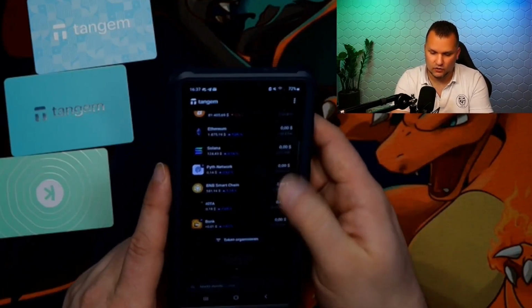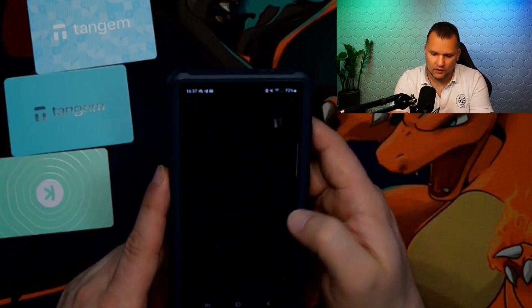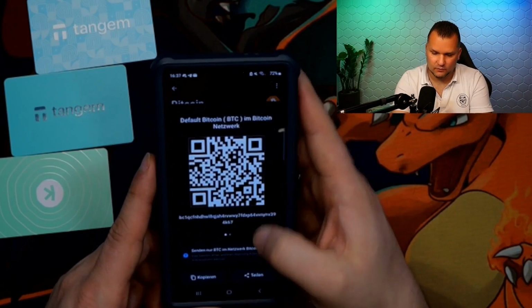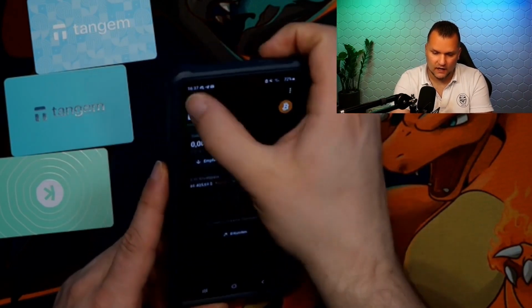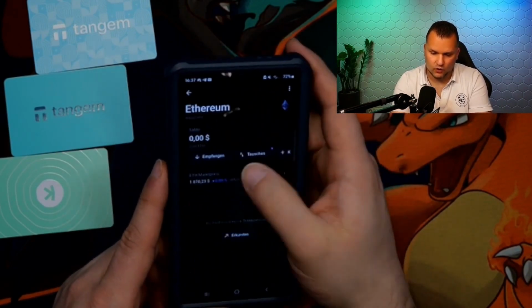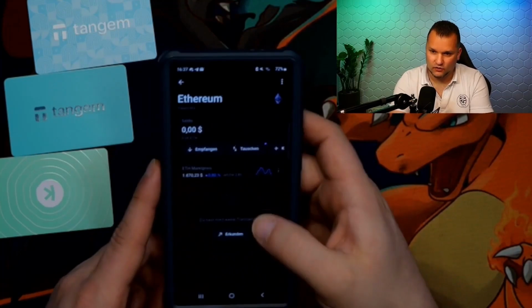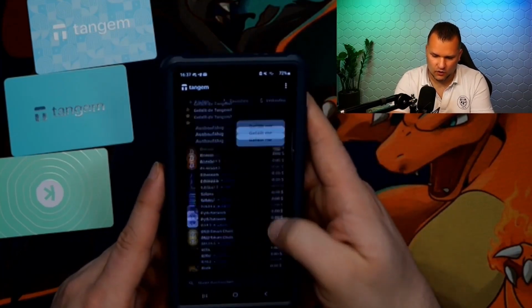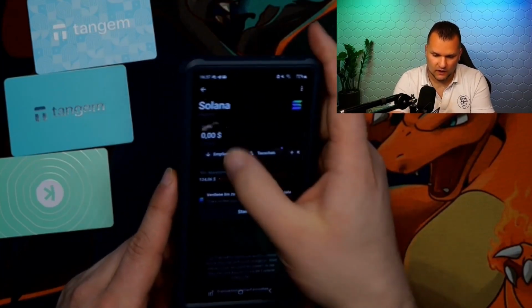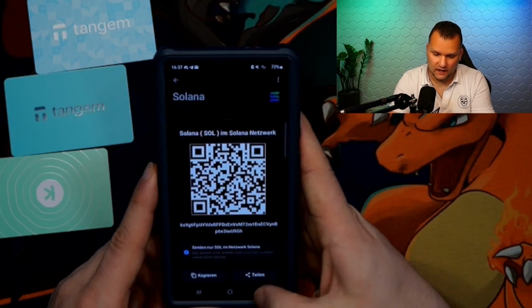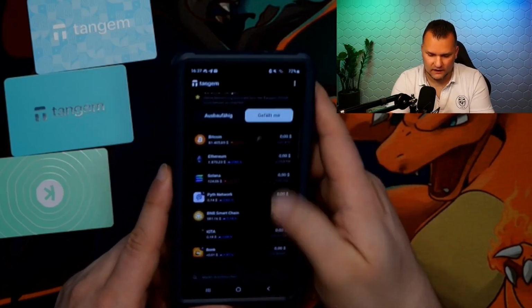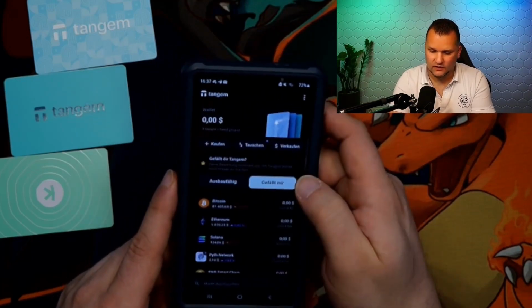Then we have the different cryptocurrencies. For example, Bitcoin. We can easily receive these by displaying the wallet here. Then here we have Affirm, where the whole thing also works. Just don't send anything there now because you've seen the QR code. There are crazy people who might want to have some fun. Here, these cards are completely reset, so they are set back to 0. So here you can receive everything again.